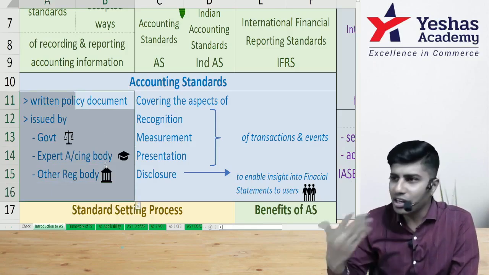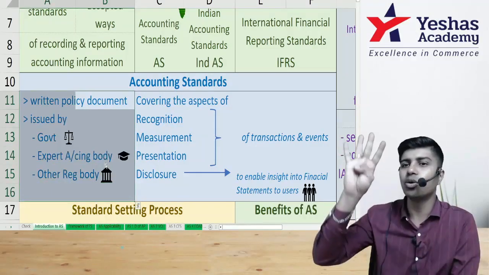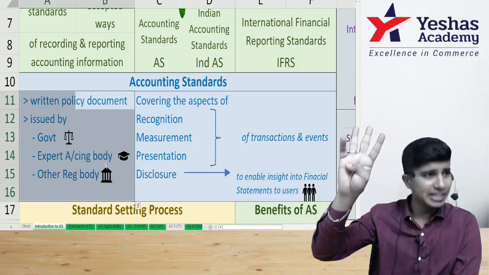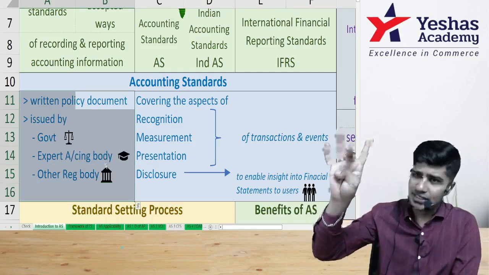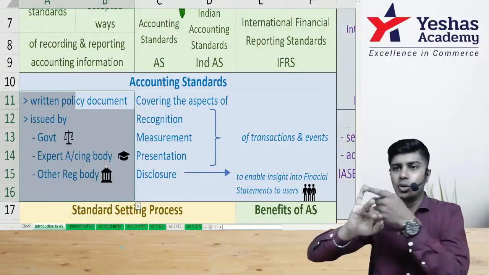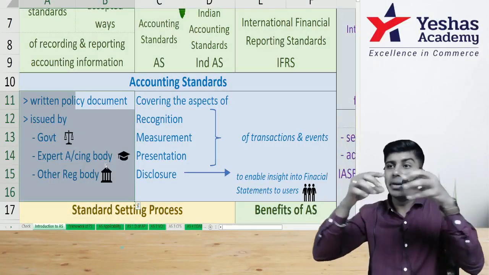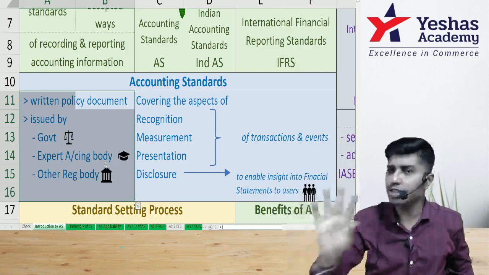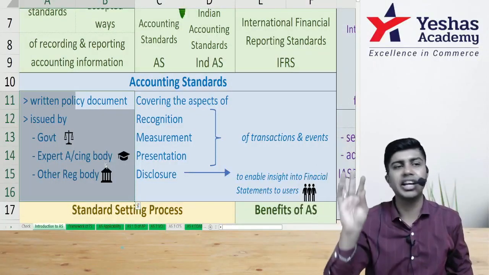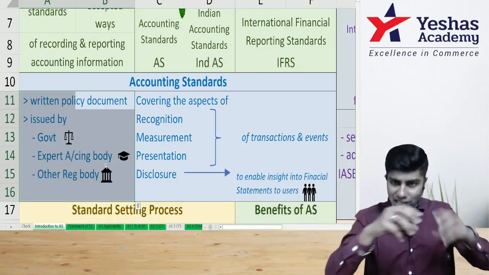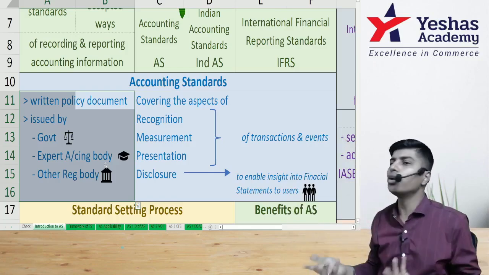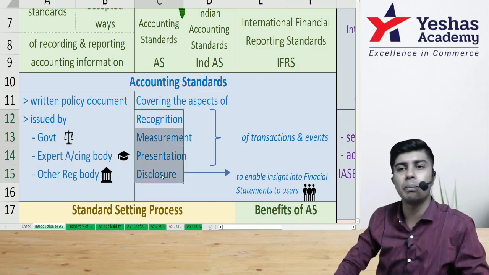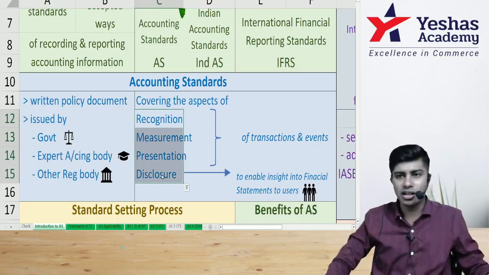But whenever they are issuing accounting standards, they have to keep 4 things in mind: RMPD, recognition, measurement, presentation, disclosure. When to recognize that item, how to measure that item in terms of money, where to present, where to disclose. Presentation means writing in financial statements. Disclosure means giving more information. So whenever an accounting standard is issued, they have to cover these 4 important items.